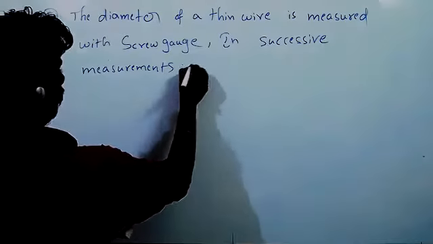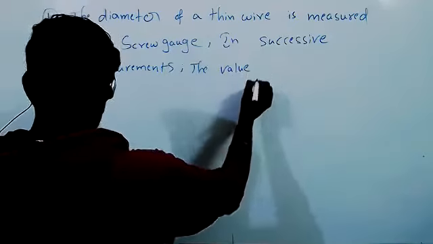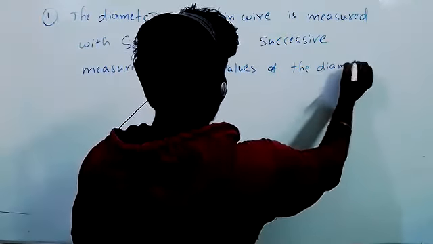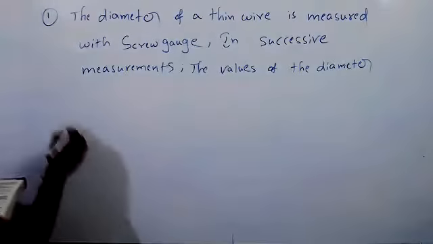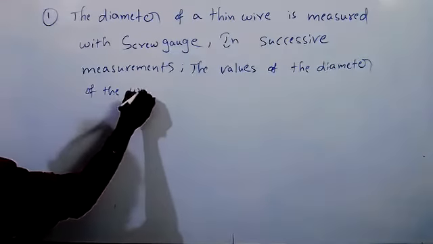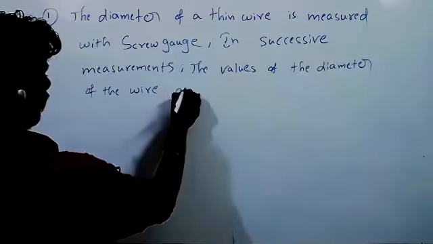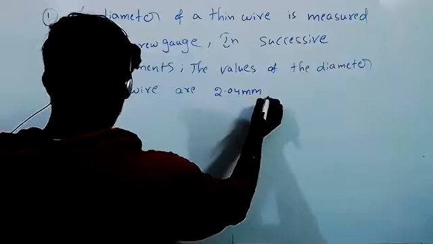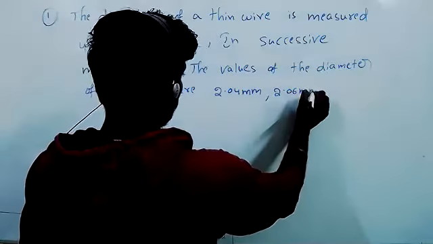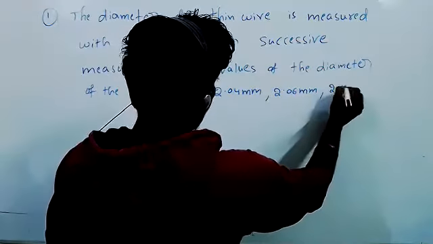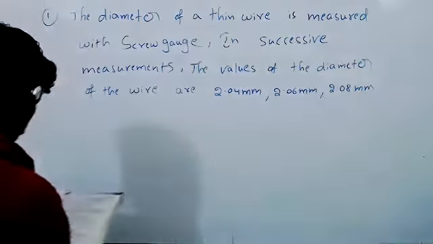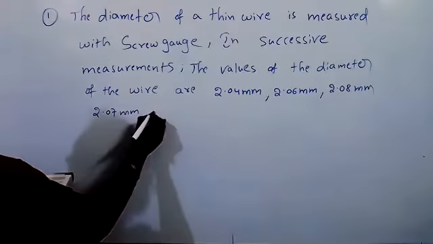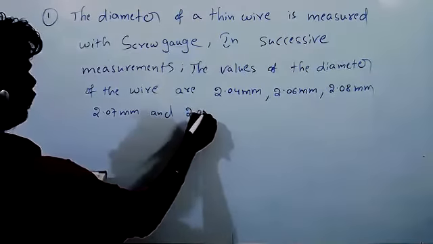The values of the diameter of the wire are 2.04 millimeters, 2.06 millimeters, 2.08 millimeters, 2.07 millimeters, and 2.05 millimeters.